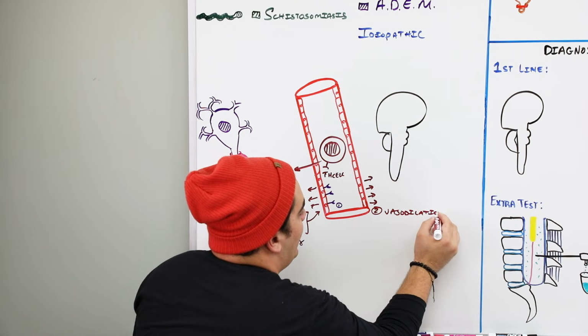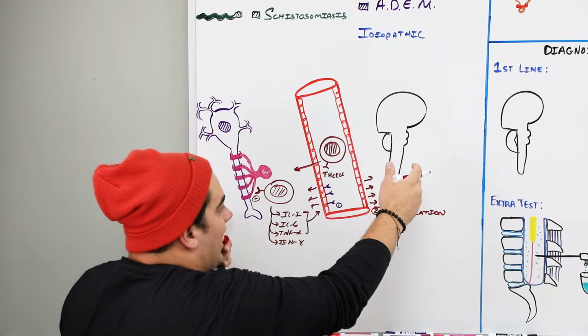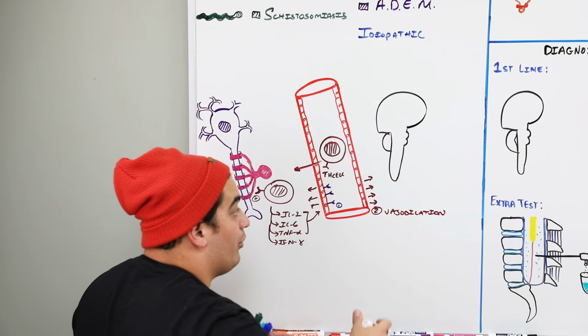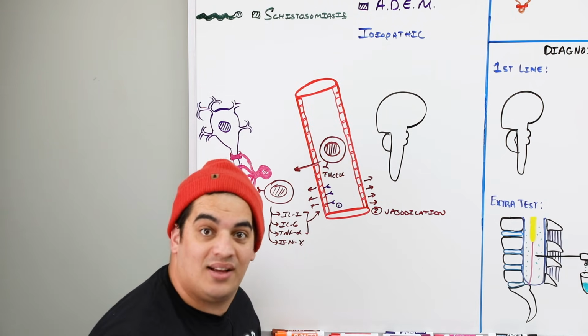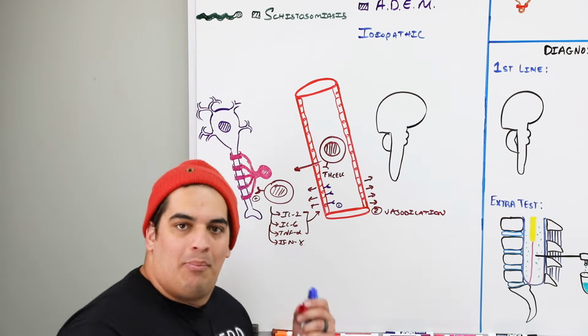Dilation. Why is vasodilation important? It increases the actual diameter so more blood can flow through, so you can bring more white blood cells to the area where everything's all popping.